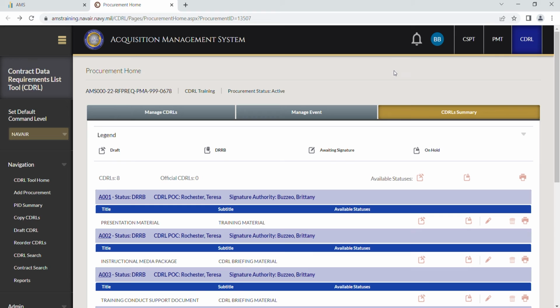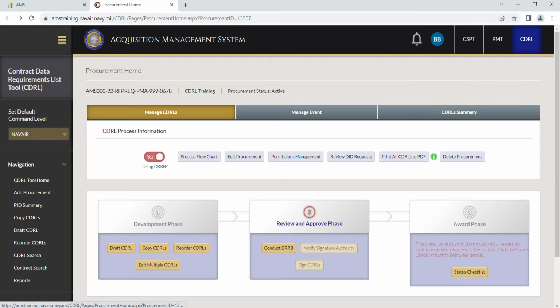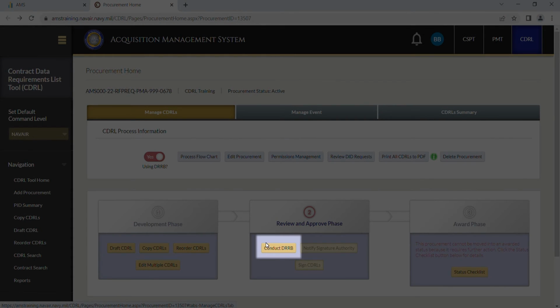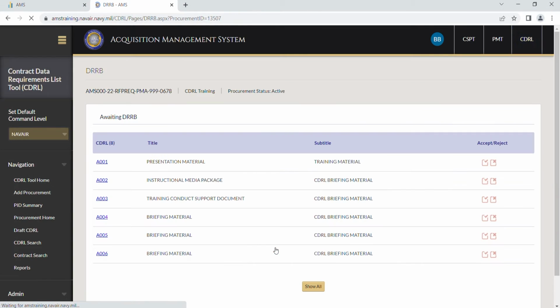Once all necessary CDRLs have been placed in a DRRB status, the Conduct CDRLs button will become available on the Manage CDRL Summary tab, located on the Review and Approve phase. Selecting this button will open the DRRB page. This houses the procurement name and its status, as well as a view of all the CDRLs that are awaiting the DRRB approval. This list has the CDRL numbers, titles, subtitles, and the Accept, Reject functionality.